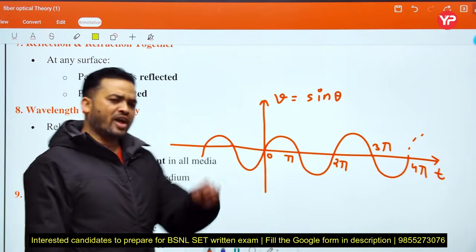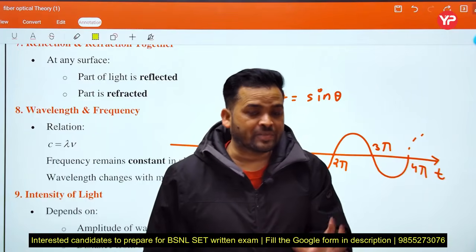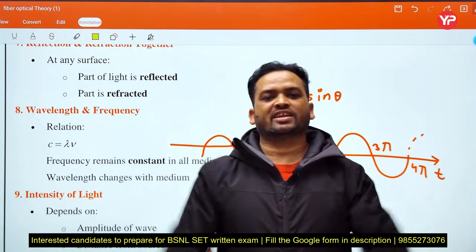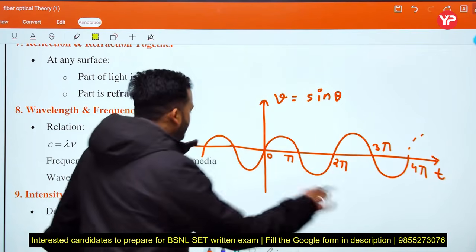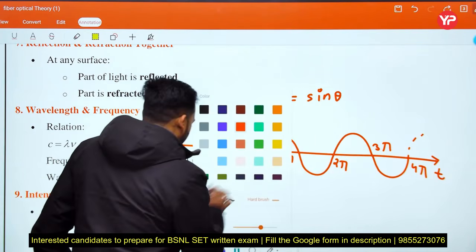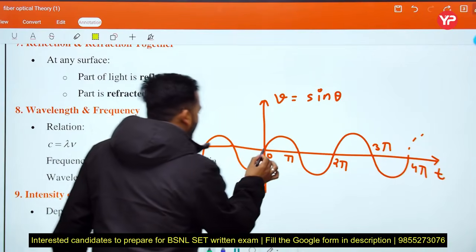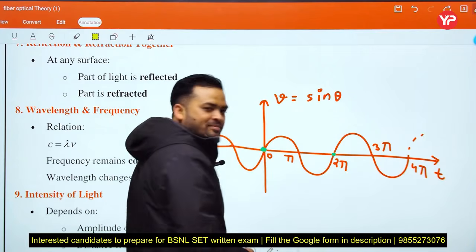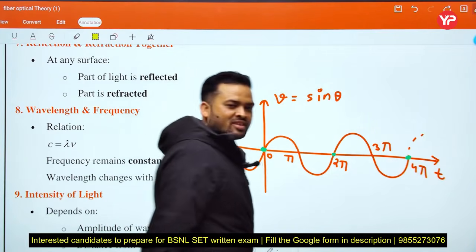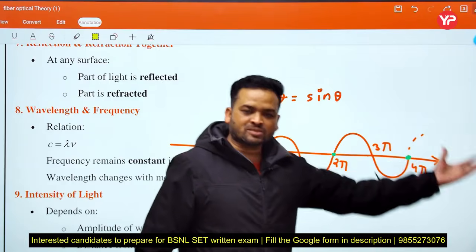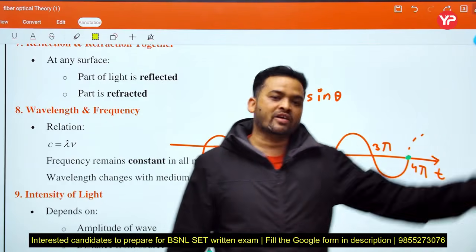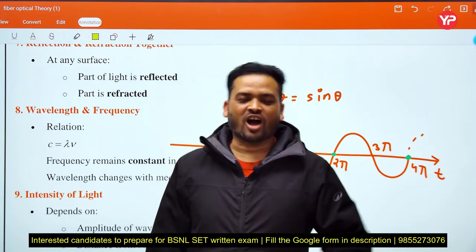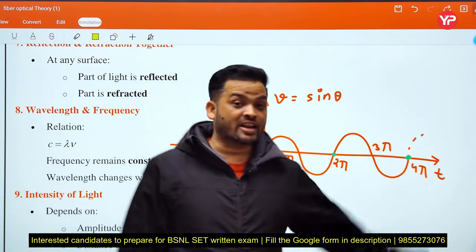Any signal which repeats itself after a certain time period is said to be a periodic signal. If we consider the starting point like here, then this signal repeats itself after this time period, then 2 pi or 4 pi or 6 pi or 8 pi, or we can say even multiples of pi is the time period, because after every even pi the signal repeats itself.